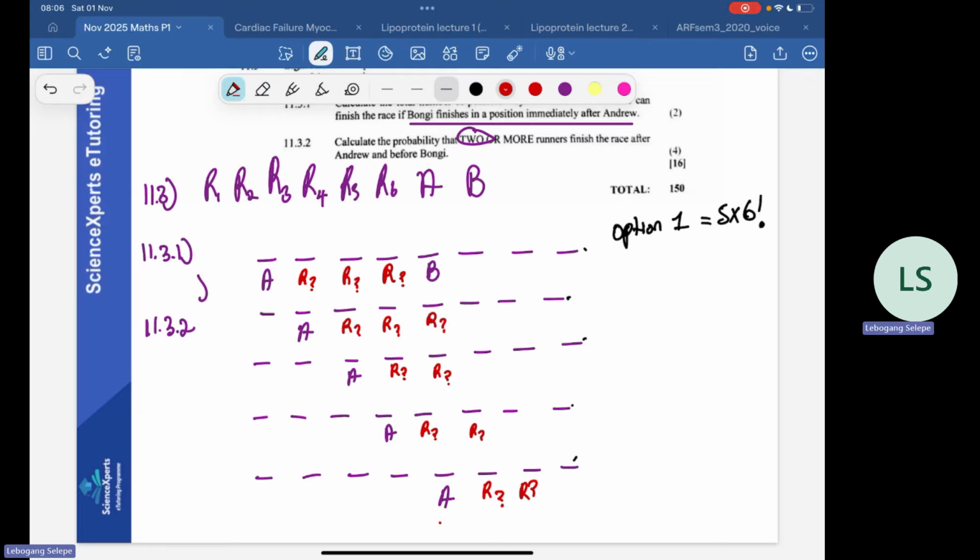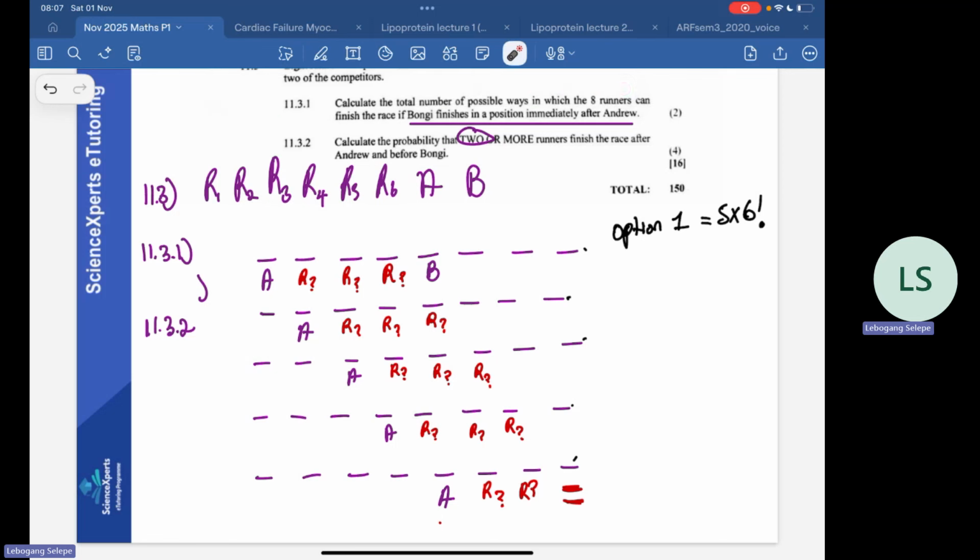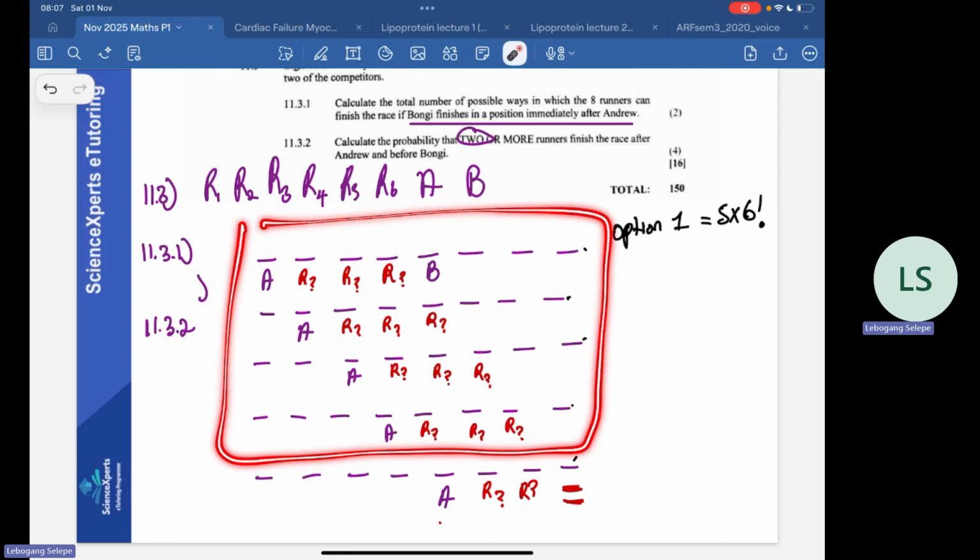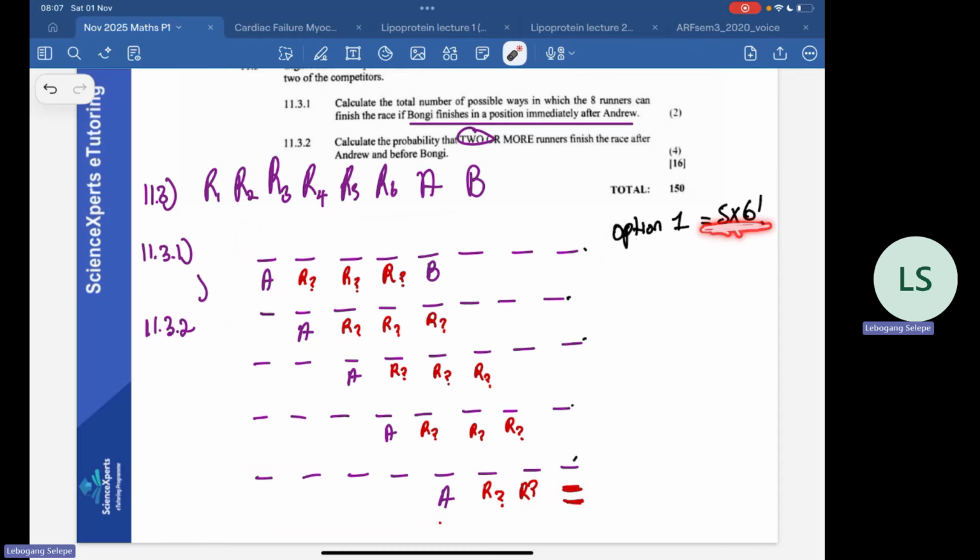So 3. But then this one won't be a possibility, because if I put Bongi here, then it's 2 people in between, and I've already included this kind of line in this one, right? So we don't need this one. We're now adding the number of ways we can arrange them when we have 3 people in between, right?